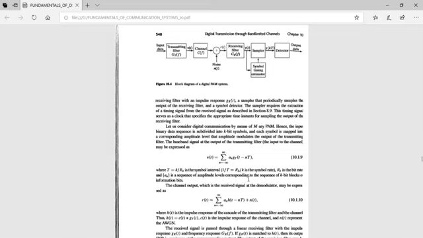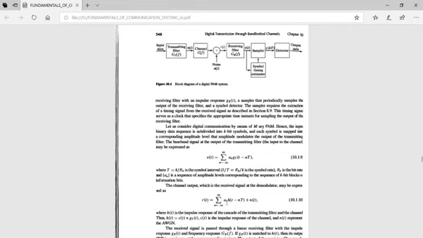So here remember that each symbol is represented by a block of k bits, and each symbol is mapped into the corresponding amplitude level, which is represented by a_n. So v(t) is the output from the transmitting filter. Next we shall move on to this. The channel output, which is the received signal at the demodulator, is given by r(t). r(t) means this channel output plus the noise we have to consider here. So r(t) is nothing but the sum over n from minus infinity to plus infinity of a_n h(t minus nT) plus noise n(t).